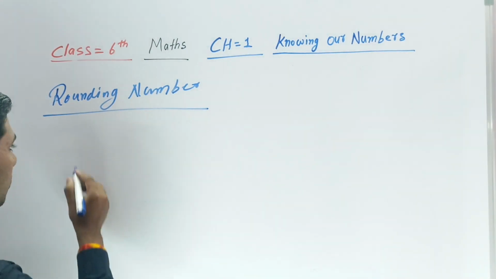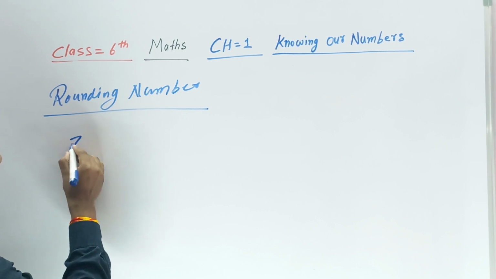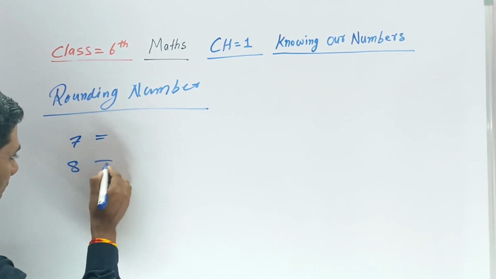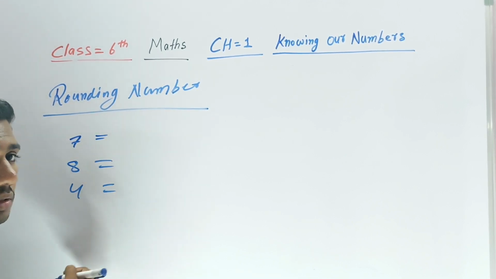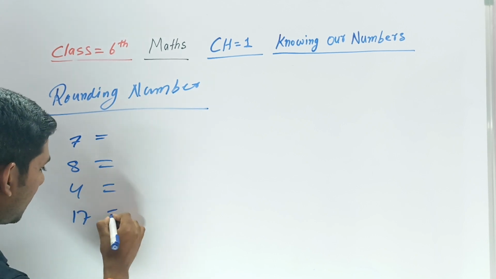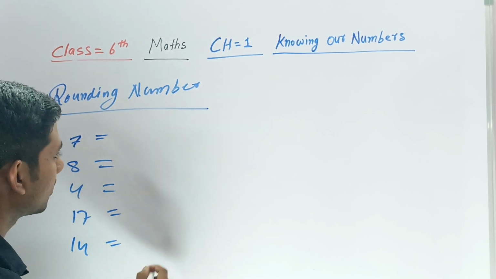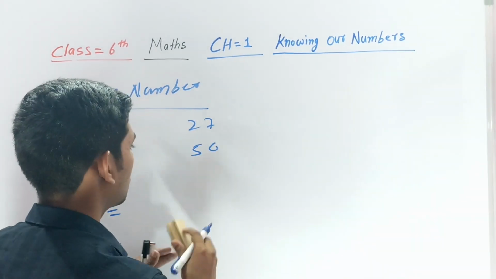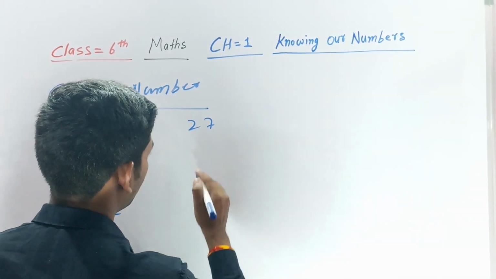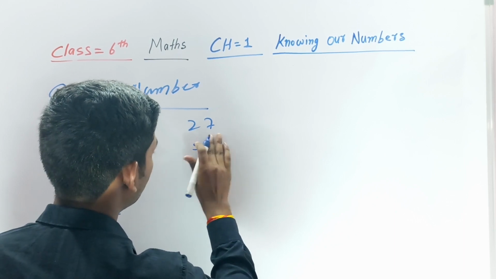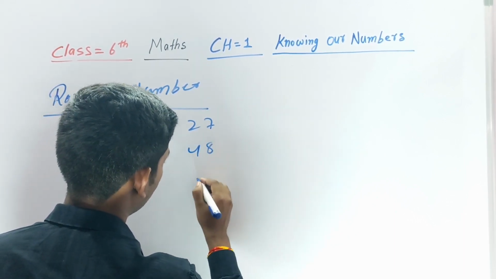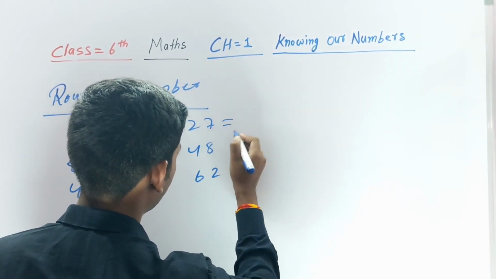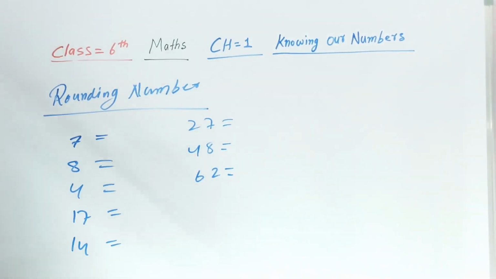Suppose I have written here 7, 8, 4, 17, 14, 27, 48, 62. Take this example.